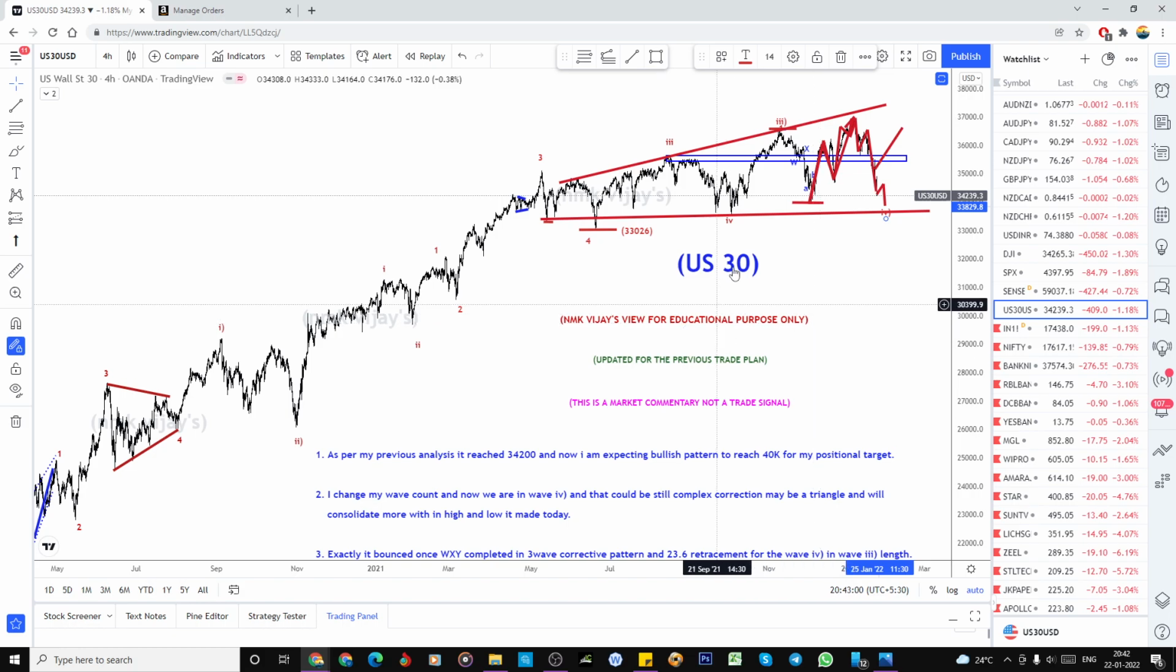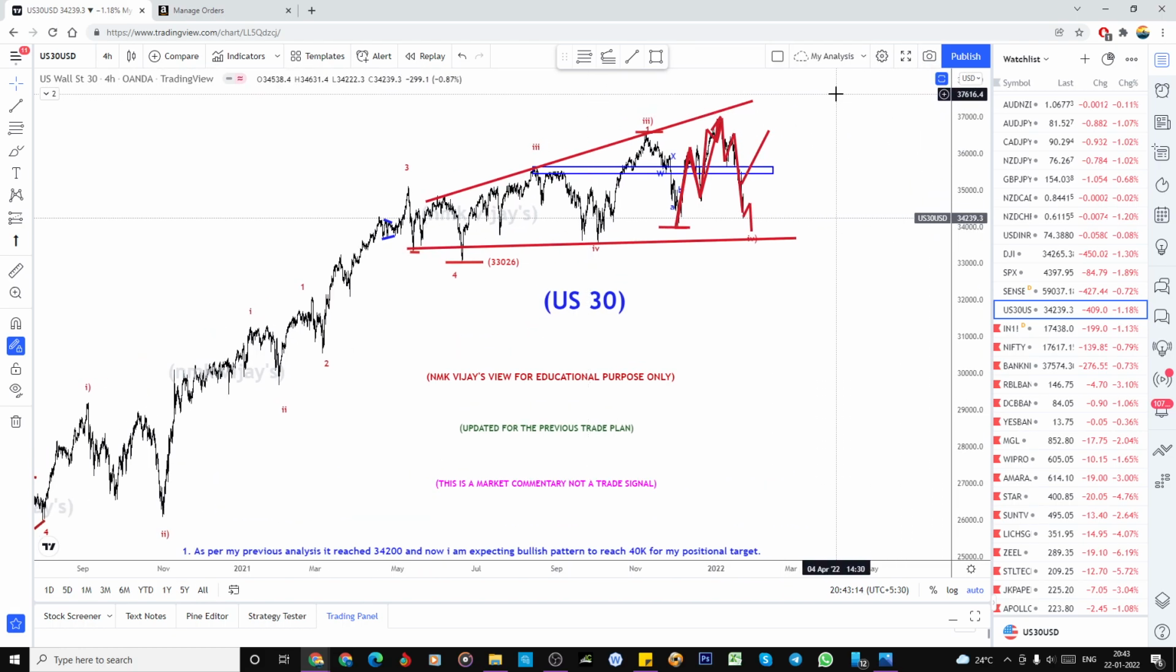So if we did it as a fourth wave, and one more high is also there for the fifth, 1, 2, so this is the third, and I'm looking for the fourth wave to be a consolidation, and one more fifth to nearly 40,000 or 39,000. That is my target in the five-wave structure.